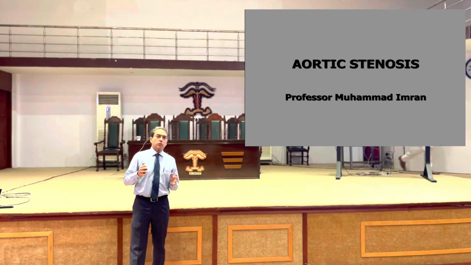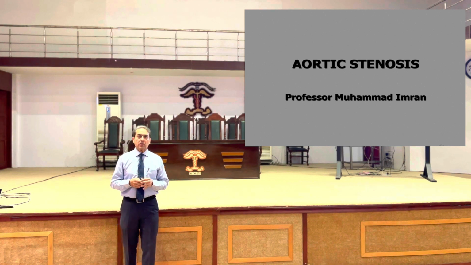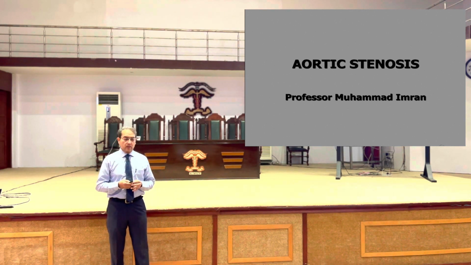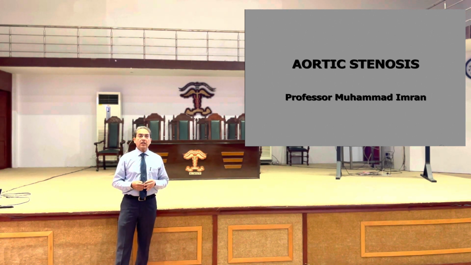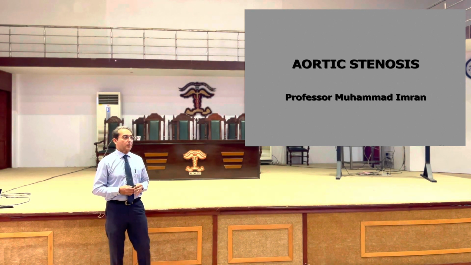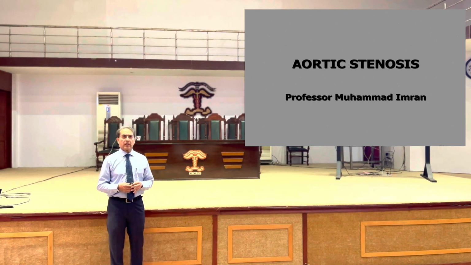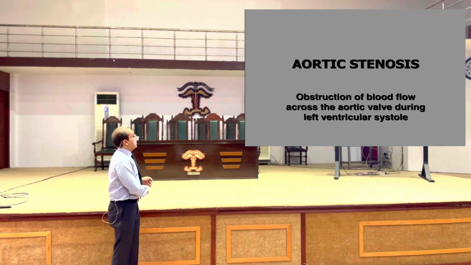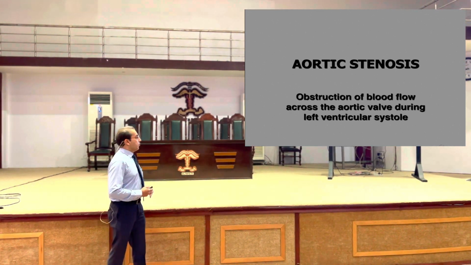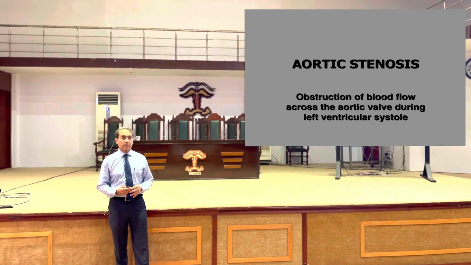Now, which lesion is more common, the aortic stenosis or aortic regurgitation? Both? I think aortic regurgitation is slightly more common than aortic stenosis, and the presentation is in different age groups. Now, what is aortic stenosis? It is the obstruction of blood flow across the aortic valve during ventricular systole.